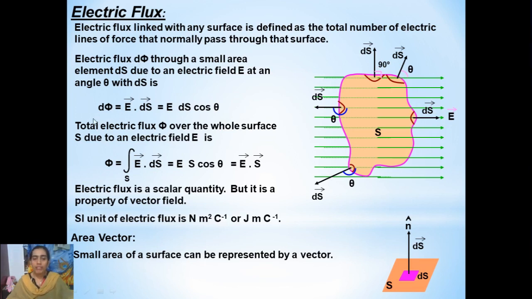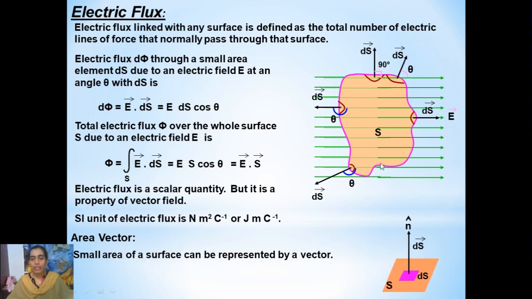Okay, if the surface element we have considered is small ds, then the electric flux linked with the small element will be d phi equals vector E dot vector ds. Since electric flux is a scalar quantity, we have taken the dot product of these two vectors, that is the electric field vector and the area vector. If we consider only the magnitude, d phi can be represented as E ds cos theta.